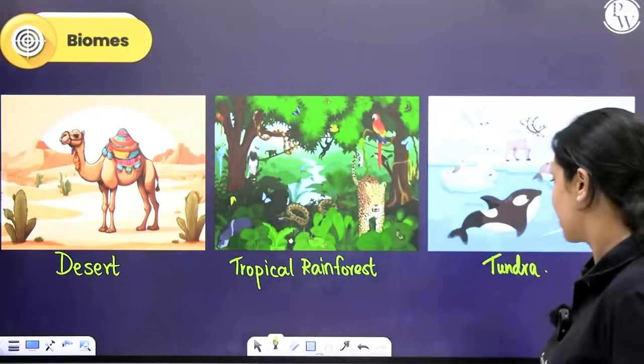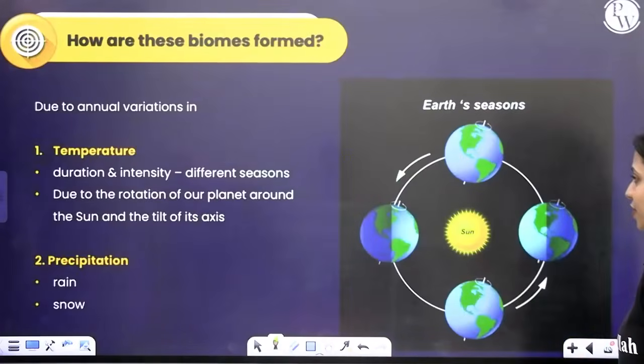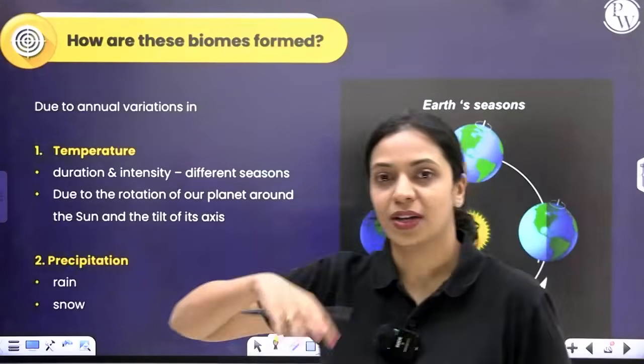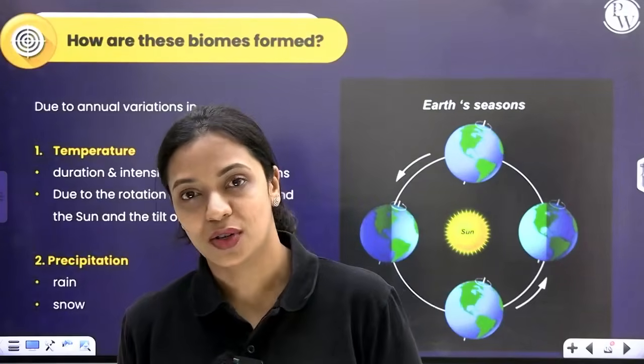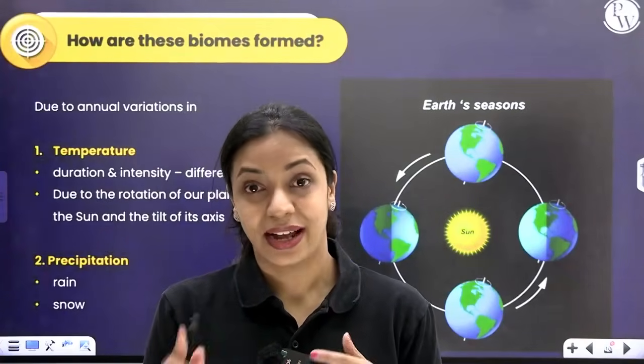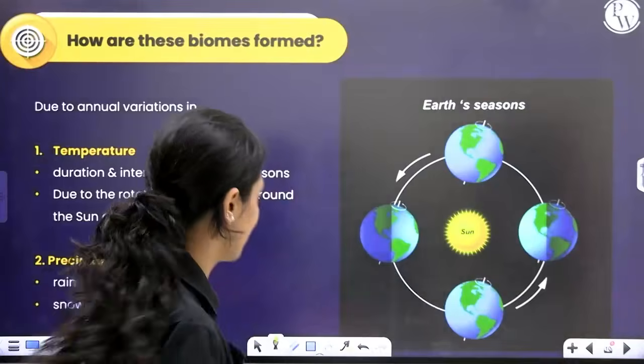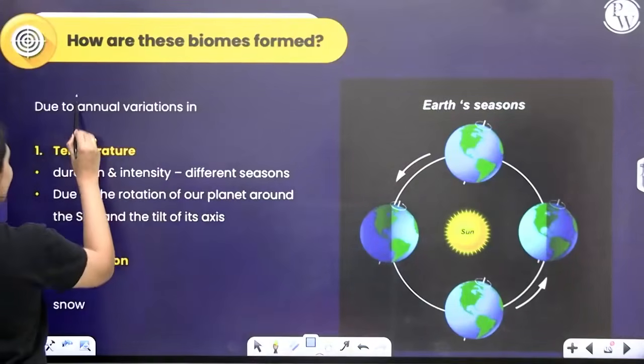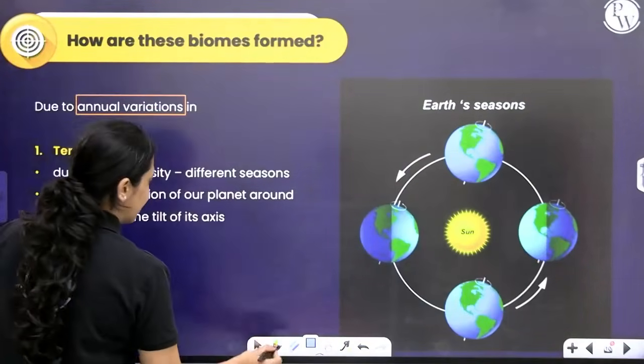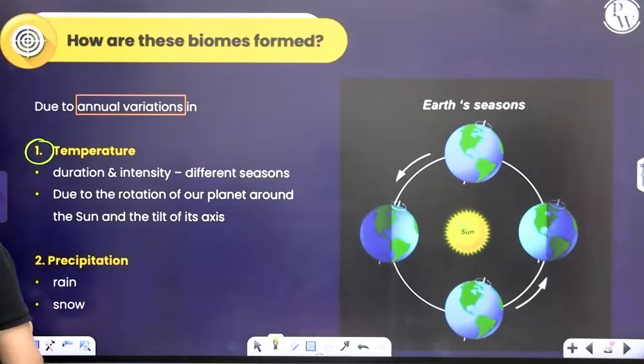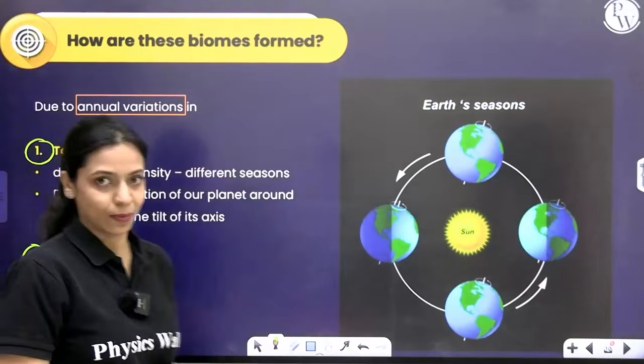The answer is, there are so many differences in different parts of the planet primarily because of annual variations that are happening. Annual variations means yearly variations that are happening with respect to temperature and with respect to precipitation.